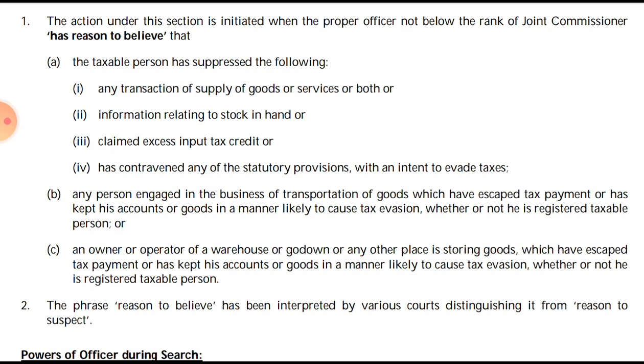The second point is in relation to the transportation of goods, who is engaged in transportation. And the third point is in relation to the owner or operator of a warehouse. So we'll read the second point. Any person engaged in the business of transportation of any goods which have escaped the payment of tax, or has kept his accounts or the goods in a manner likely to cause tax evasion, whether or not he is a registered taxable person.